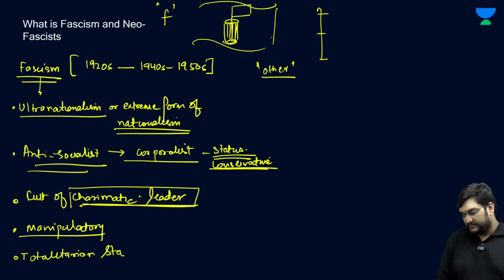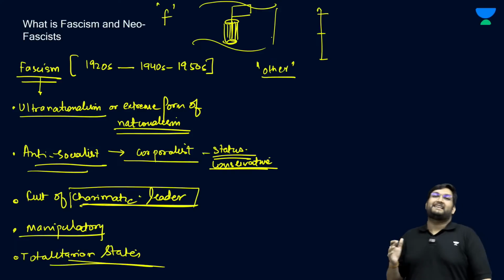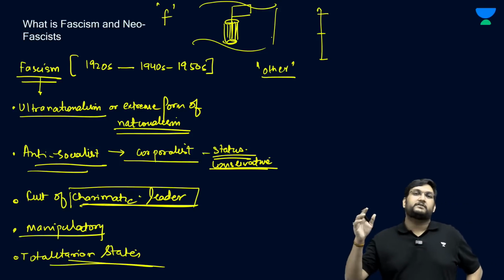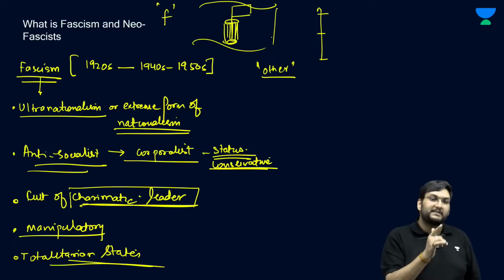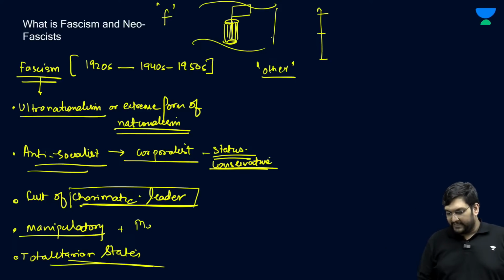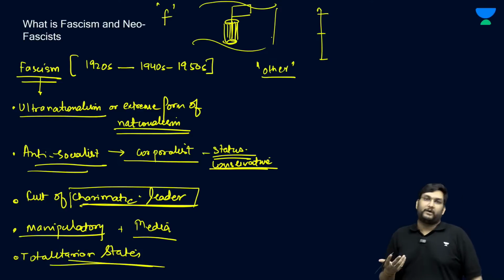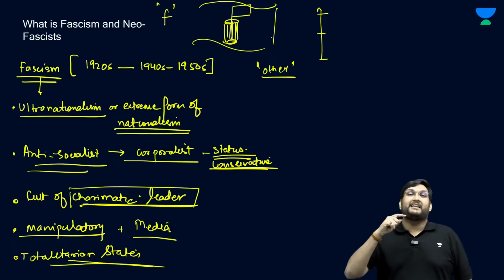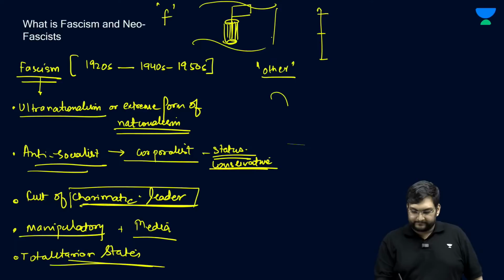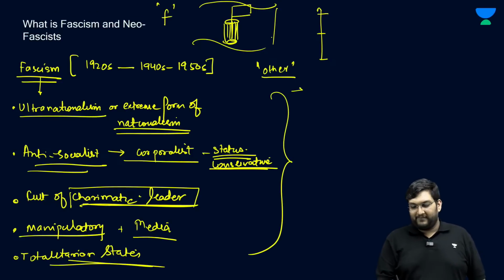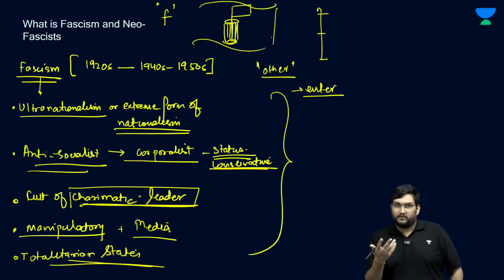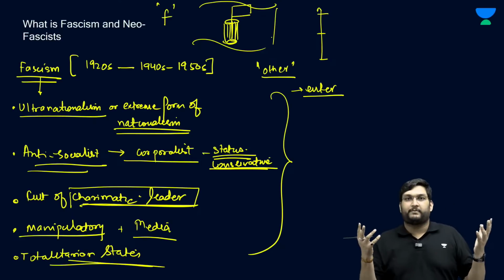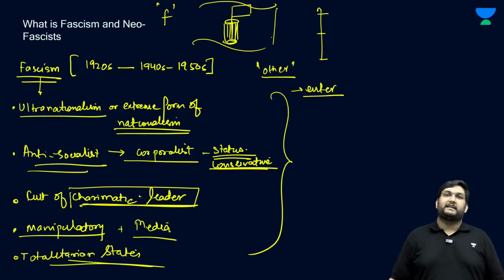You have totalitarian states, which are states which control every aspect of your life. So there are other features also, but for the sake of this discussion: ultra-nationalism, anti-socialist, corporatist, conservative, cult of charismatic leader, manipulators, totalitarian states, plus using the media quite well, the fascists come to power. But the problem with fascists is they use democracy to break democracy, which is, all they need is a chance. They will enter through democratic processes, and then they will break democracy itself. That is what Mussolini did. Mussolini was given a chance to become the prime minister, and then he broke Italy itself, became the Duce.